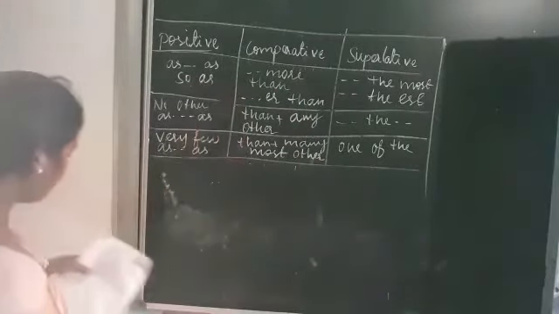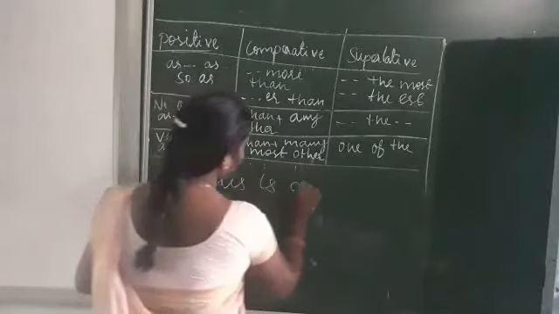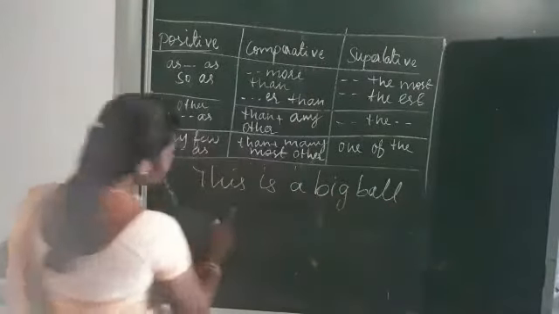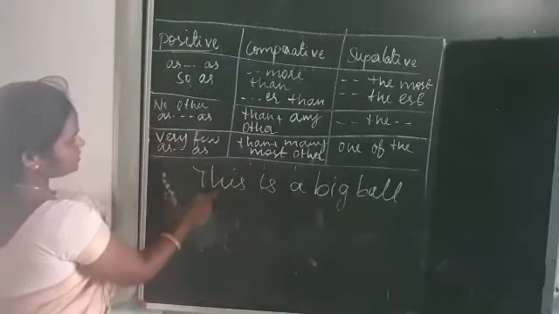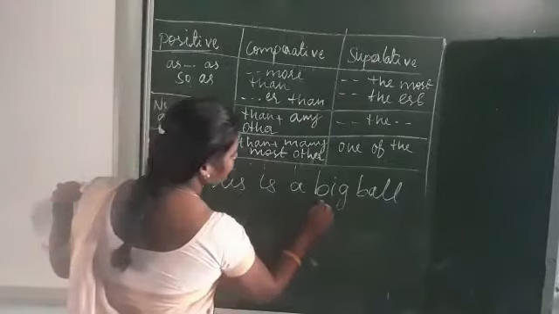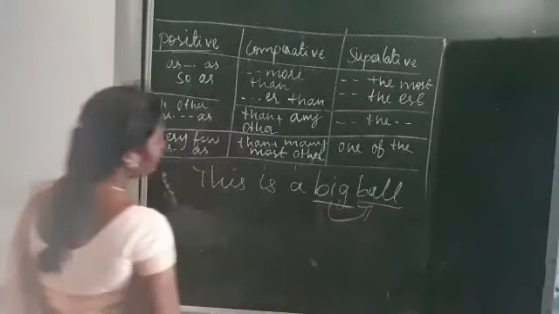Okay, see that this is a big ball. So in this sentence there is no comparison, isn't it? So it is called positive degree. Positive degree means no comparison. Okay. So where is the adjective in this sentence? Big. Ball is a noun. So adjectives describe nouns.